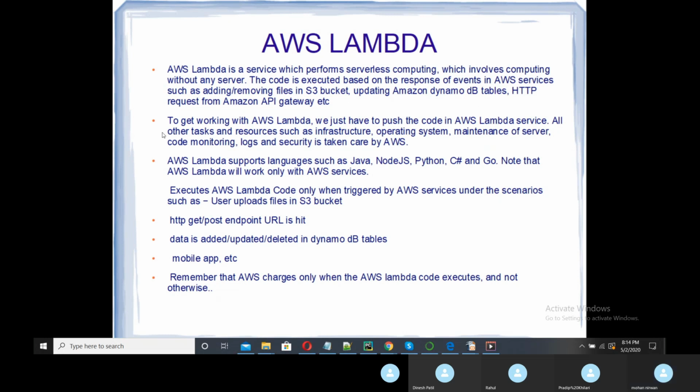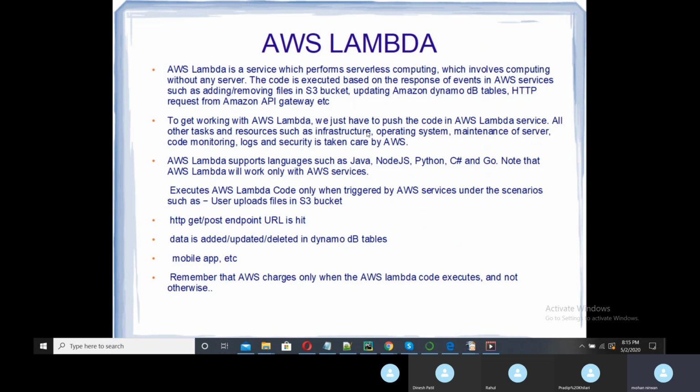To get working with AWS Lambda, we just have to push the code to the AWS Lambda service. All other tasks and resources, such as the infrastructure, operating system, server maintenance, code monitoring, logs, and security, are taken care of by AWS. All these things which we need in our manual or server based infrastructure are not needed here.